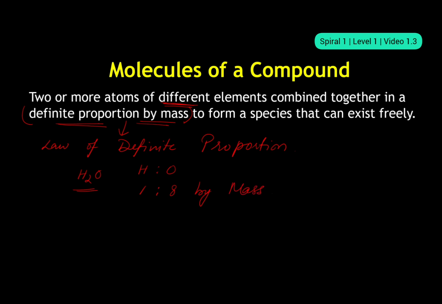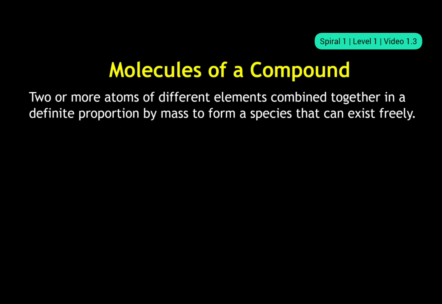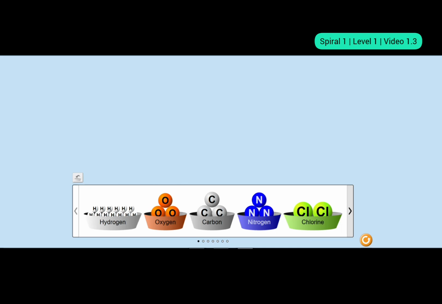All right, let's read it once again. Molecules of a compound are two or more atoms of different elements combined together in a definite proportion by mass to form a species that can exist freely. These are the keywords. Now let's go to our virtual lab and try to build some molecules of compounds. Okay, so here we are in our virtual lab.